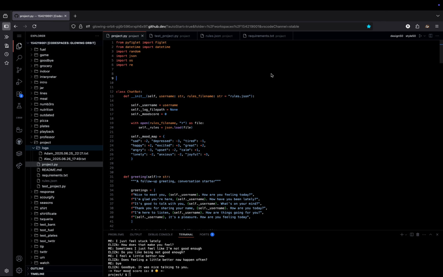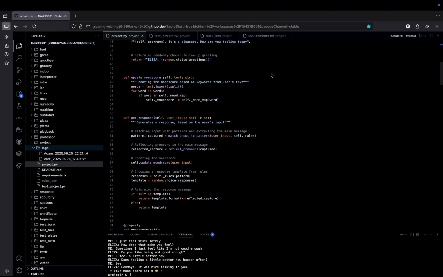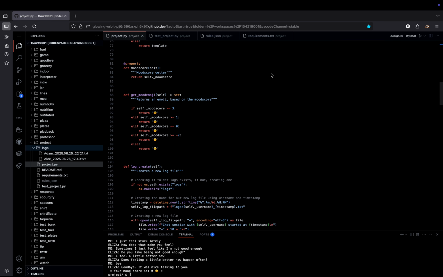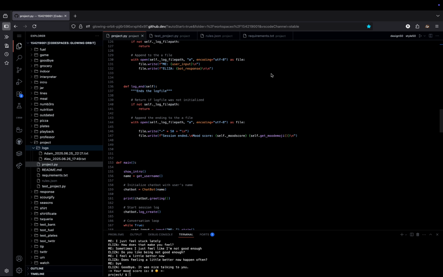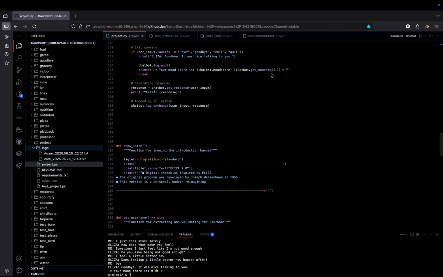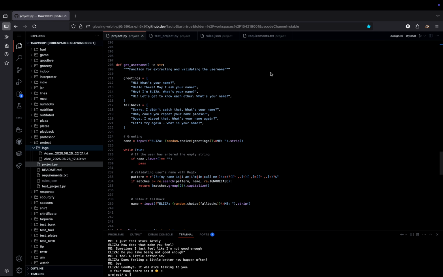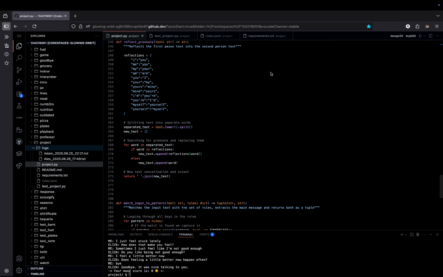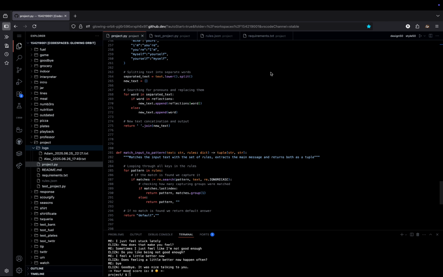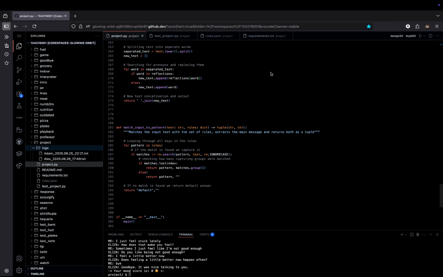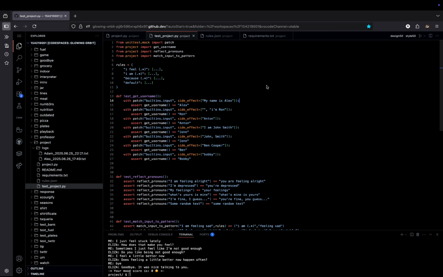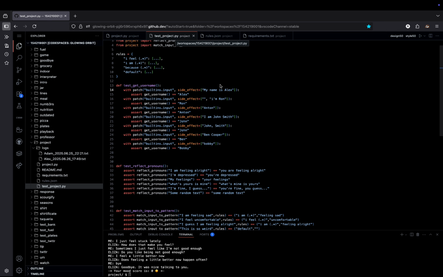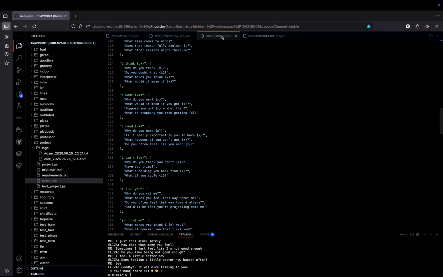All the code for ELIZA 2.0 lives in a single file, project.py. I've organized it around the main function, a few helper functions, and a class called Chatbot that handles pretty much everything: greeting the user, generating responses, tracking mood, and logging the conversation. I've also written a few helper functions like reflect_pronouns and get_username, and I have tested them using PyTest.